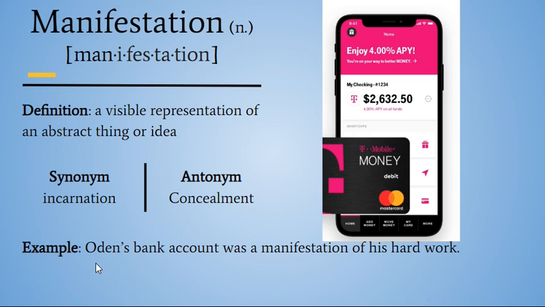Our example here, Odin's bank account was a manifestation of his hard work. So his bank account is manifesting or is visibly showing his hard work, right? So right here, Odin looks like he has a good amount of money. Maybe he's been working hard, got a new job, and his bank account has manifested that, is showing that. It's showing his hard work. Manifesting his hard work. Manifestation.